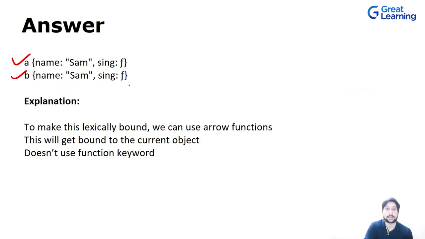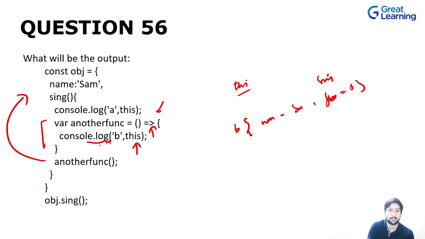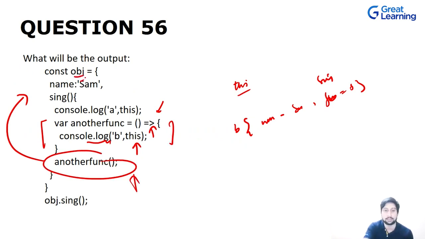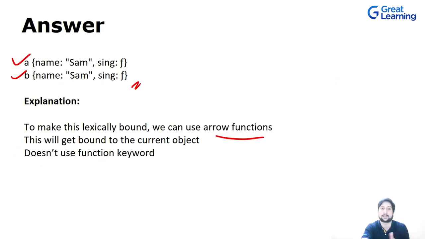Now this is the output that we got. So to make this lexically bound, we used arrow functions. And for this function, we don't have to explicitly bind it. We used an arrow function, and this was bound with the current object, which is obj. And we don't have to explicitly use the function keyword as well.